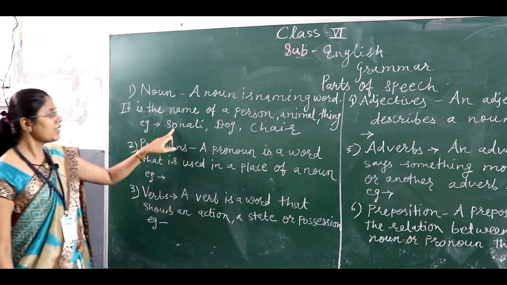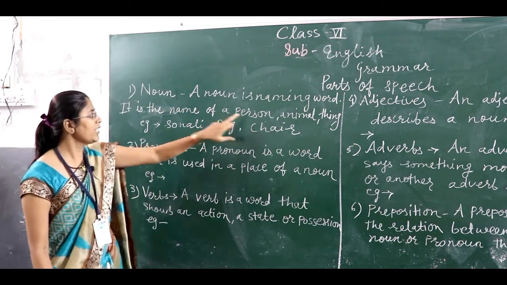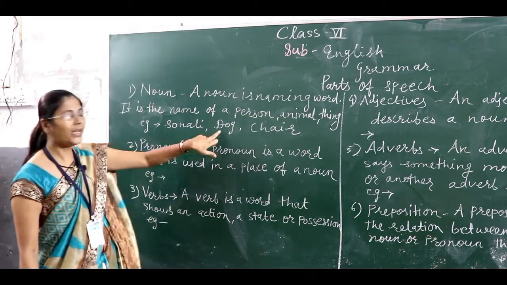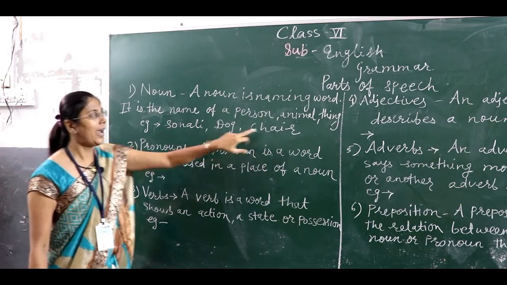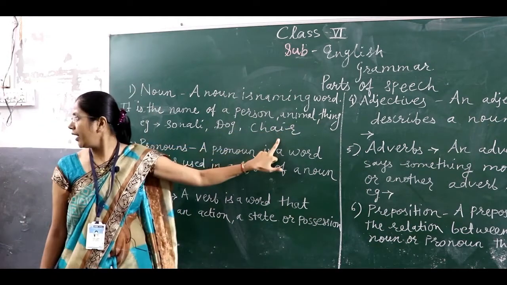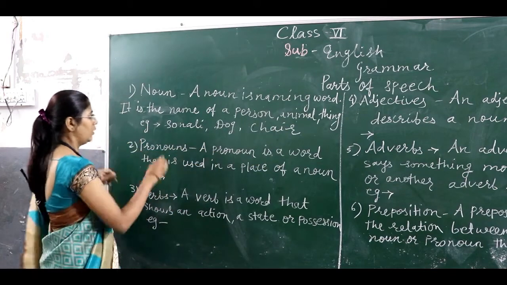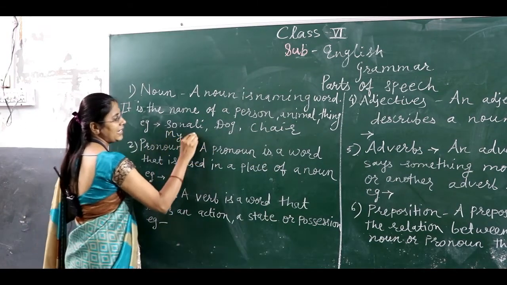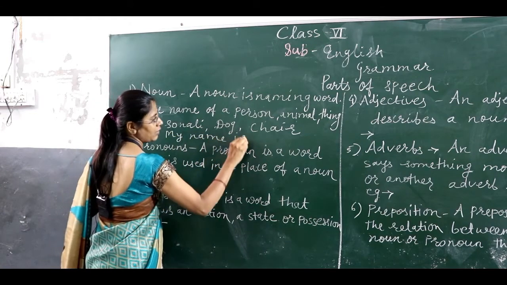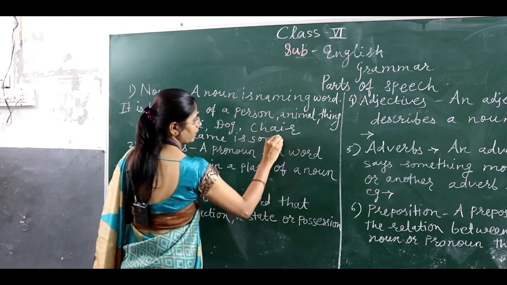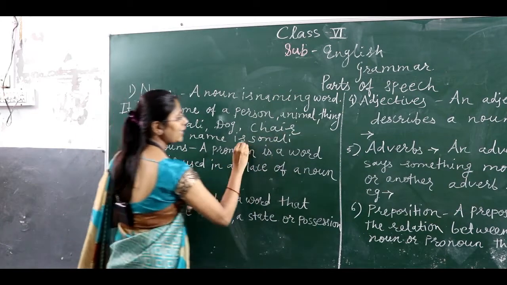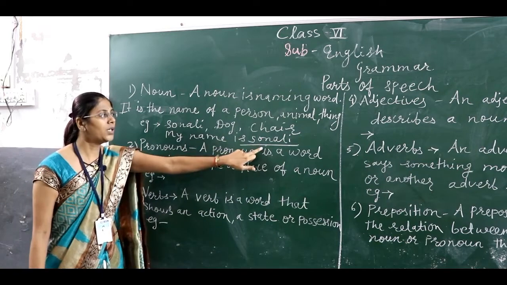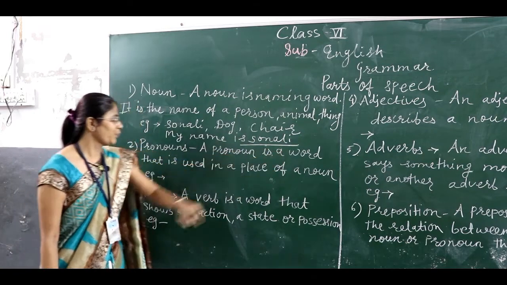In a sentence, my name is Sonali. Sonali is a noun, the name of the person.